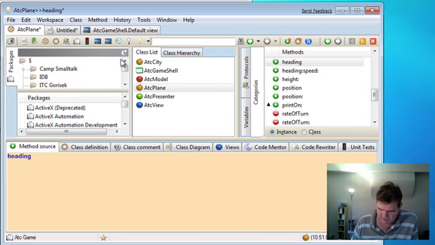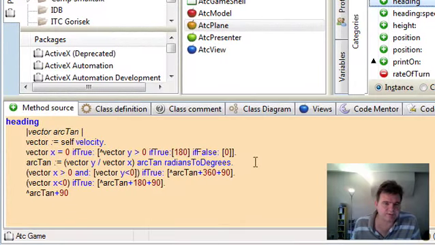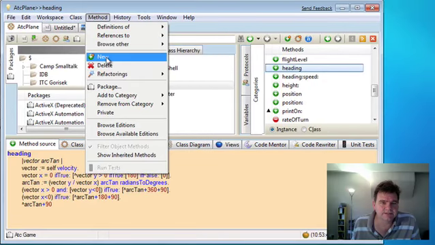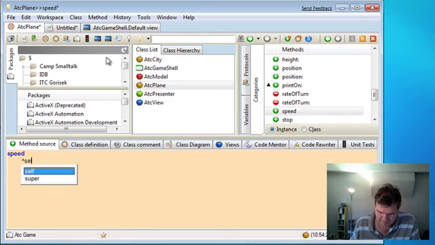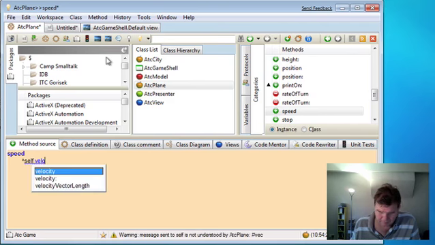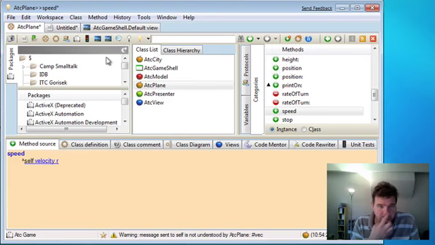And we're going to need to do a little bit of geometry here. Okay, so here's the completed heading method. A bit of trigonometry there. We can now move on and implement our speed method, and this simply is the 2D velocity vector, and then we'll send the message R to it to get the length of it.